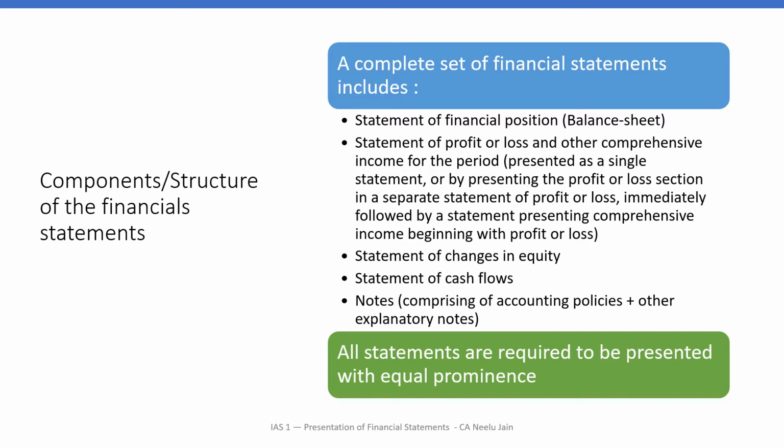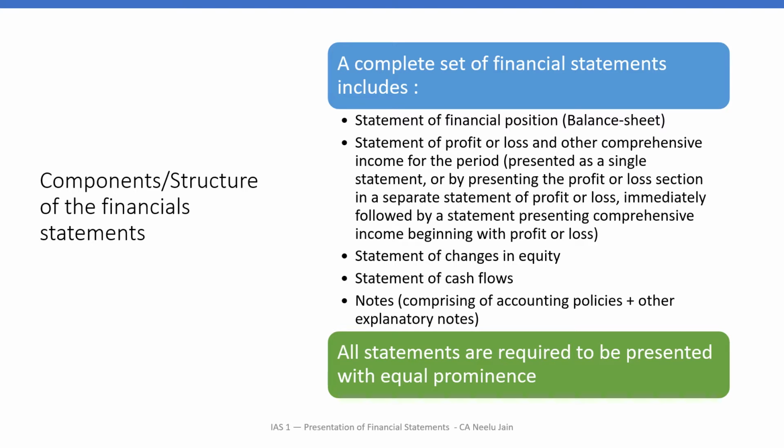This structure is standardized so that every company around the world which follows IFRS will follow a common structure, which will help every user or investor to compare those financial statements. So as per IAS 1, a complete set of financial statements includes balance sheet, profit and loss, statement of changes in equity, cash flow, and notes.